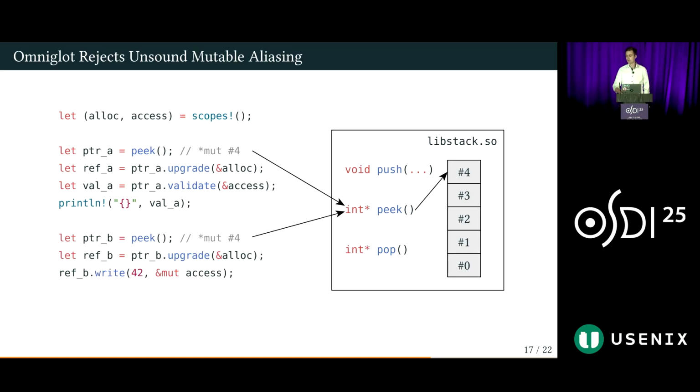We can also still write the memory in quite a similar way by, again, upgrading another pointer to a reference, and then using a write operation, which now crucially takes a unique or mutable reference to an access scope. This closes the access scope that was open up until this point. And then, if we want to print the previous reference's value, we get a compiler error, because that reference was bound to the previous access scope, which automatically became inaccessible after issuing the write, thus eliminating any unsound mutable aliasing.